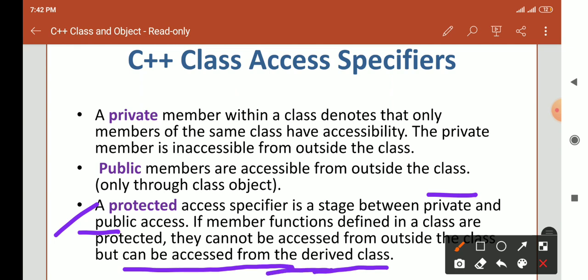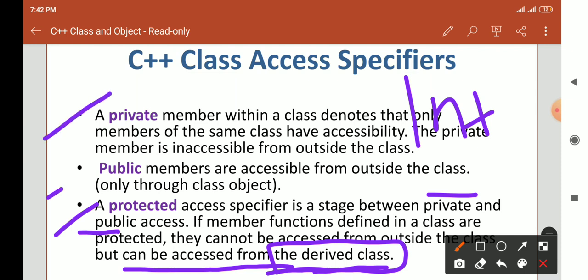So what is a derived class? When we see the inheritance concept, you will get a detailed understanding of the derived class. Right now the most important are two access specifiers, private and public. The protected access specifier we are covering later.